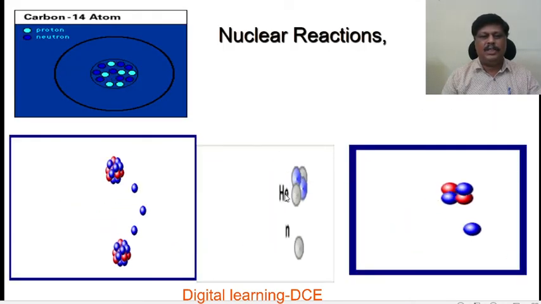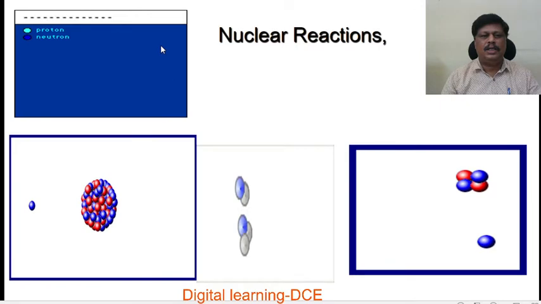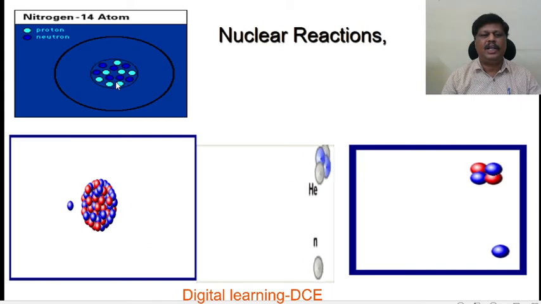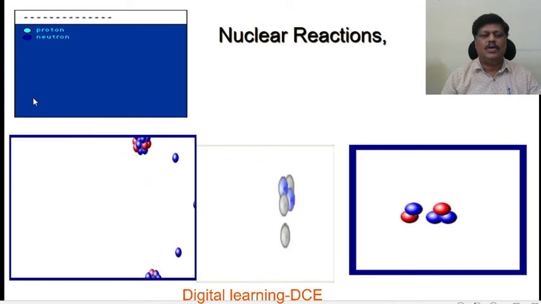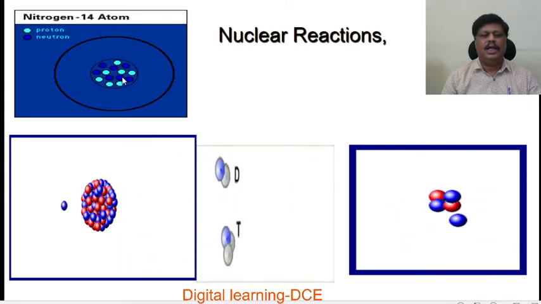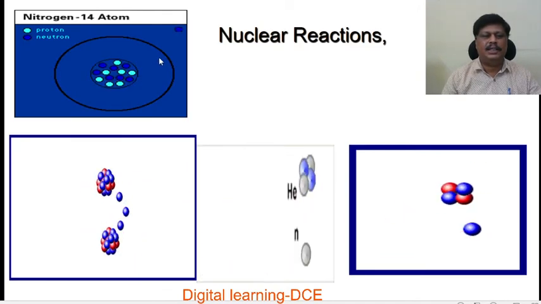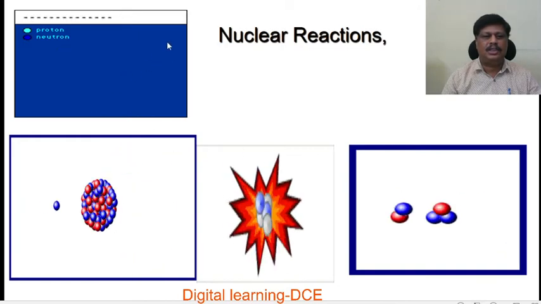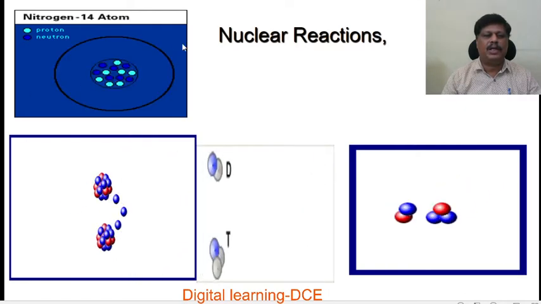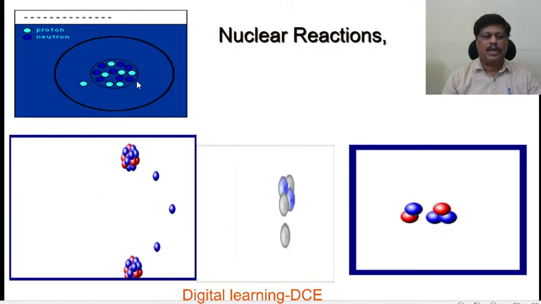So you can observe the animation pictures of certain nuclear reactions. Here one particle is coming, this is called the projectile, incident on the target. There is an outgoing particle, that is called the ejectile, and the resulting particle is called the product. In the beginning, this is the target and this is the projectile particle and outgoing particle, and the resulting nucleus is called the product.